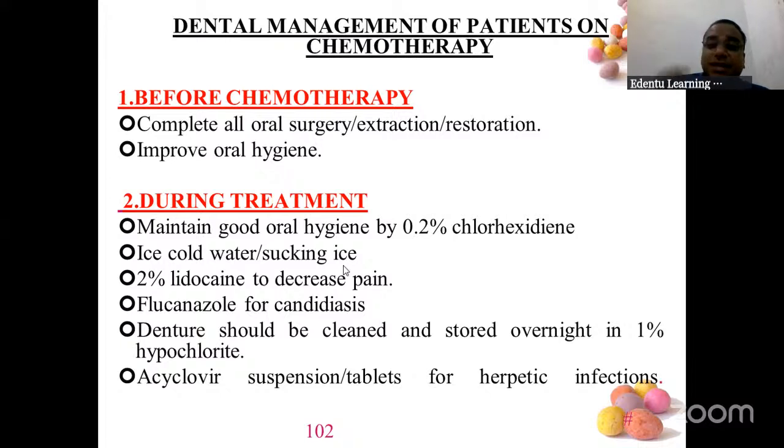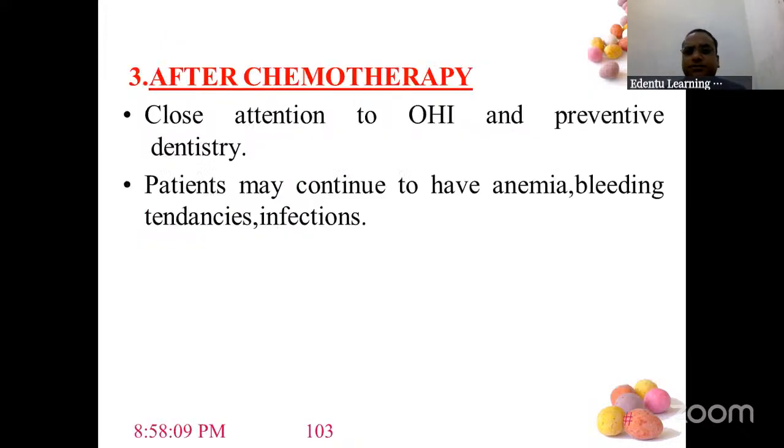Lidocaine gels can be applied to reduce the pain, and candidiasis can develop. So fluconazole, and denture should not be kept in the mouth in the night. It should be stored in 1% hypochlorite solution during the night. And acyclovir antiviral drugs also you can give for herpetic infections. This is during the treatments. So see how you have to write an answer: before chemotherapy, during the treatment.